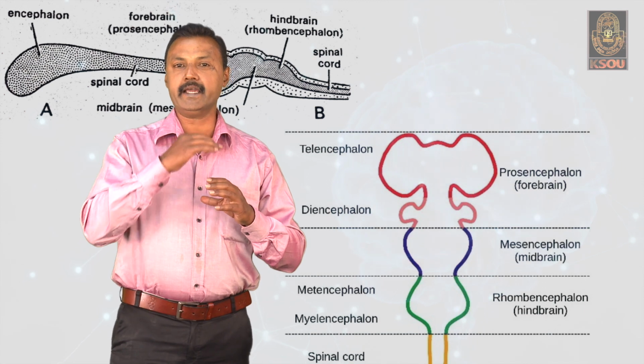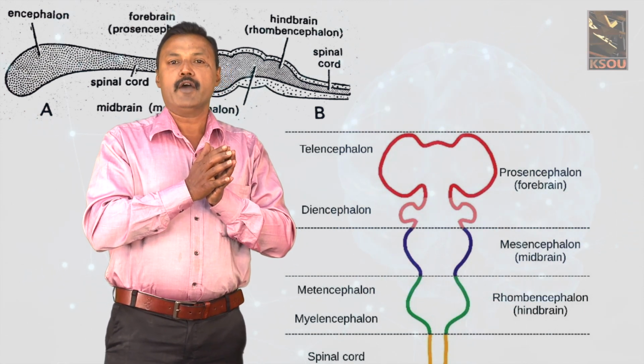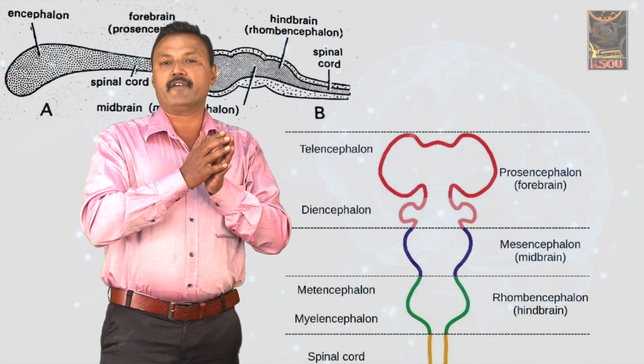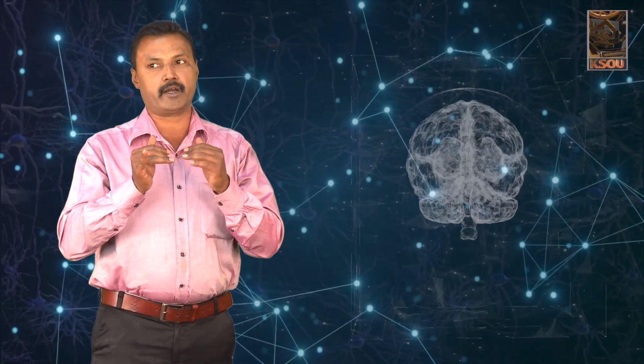The anterior region of the encephalon enlarges with repeated cell divisions into three important regions, and the regions where the cells do not undergo division form constrictions.